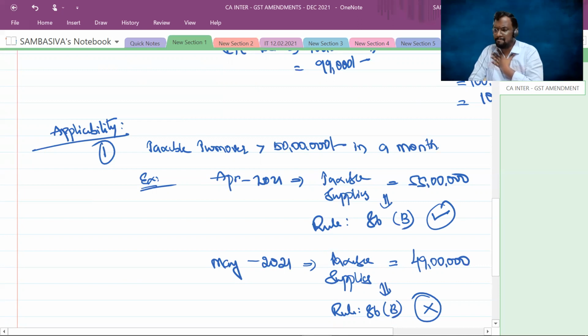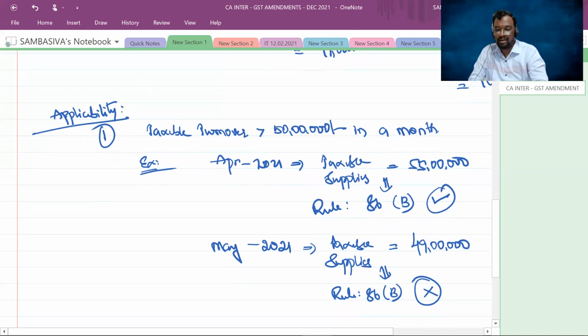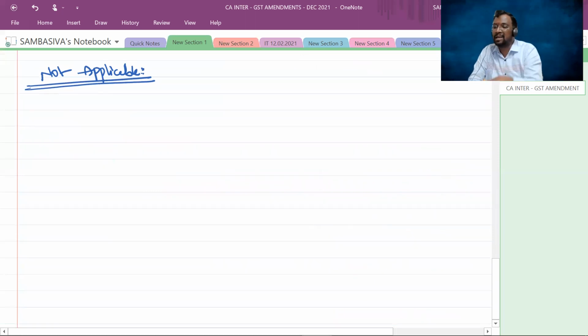Yes. But don't worry, there are certain conditions under which these provisions are not applicable. If you satisfy any of those criteria, then though your taxable turnover exceeds 50 lakh rupees in a particular month, for you this 86B provision is not applicable. Now, what are the criteria? Right? So, number one,